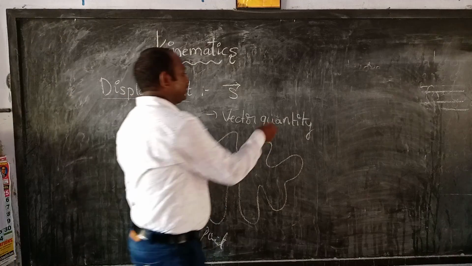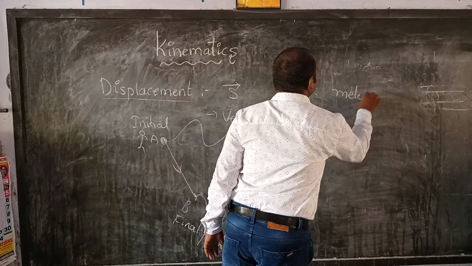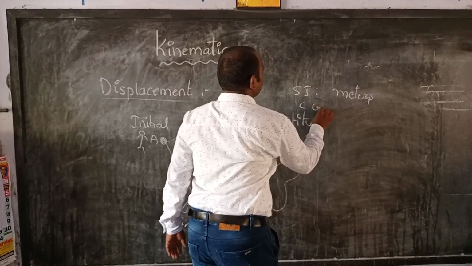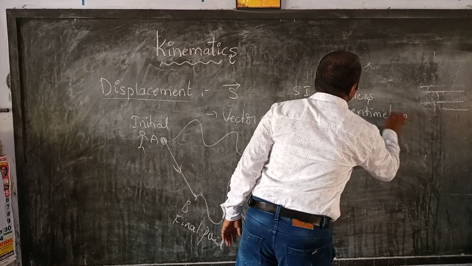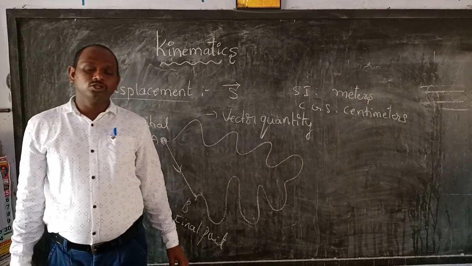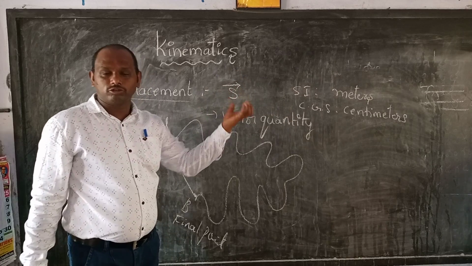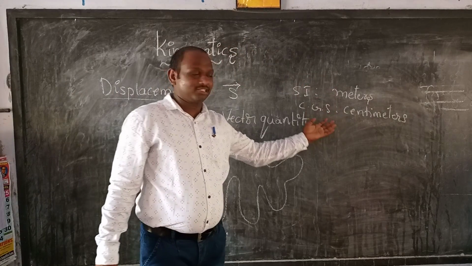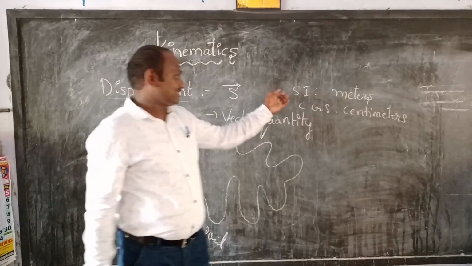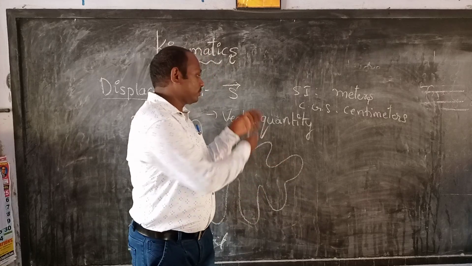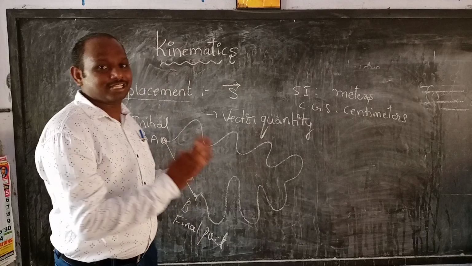So the SI unit of displacement is meters, and in CGS it is centimeters. Meters and centimeters. So the units of distance and displacement are the same. For distance, SI is meters and CGS is centimeters, and displacement is also the same. So the units of distance and displacement will be the same.